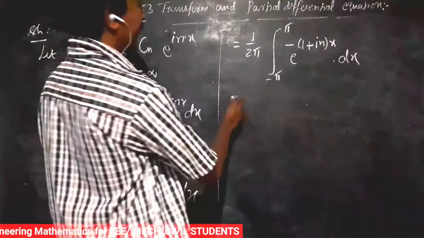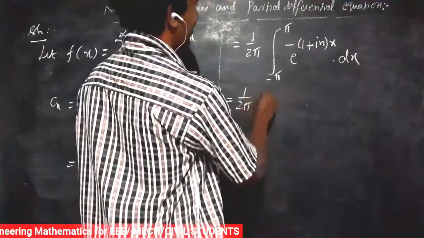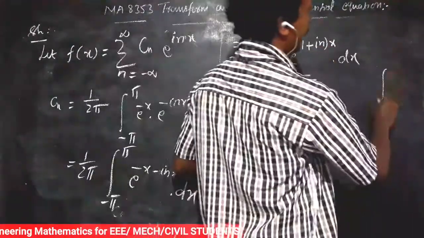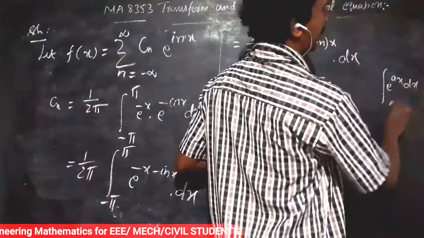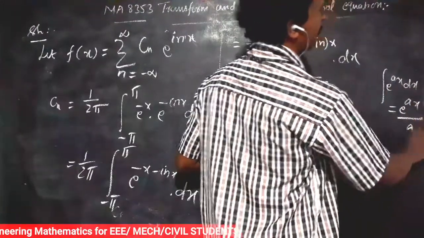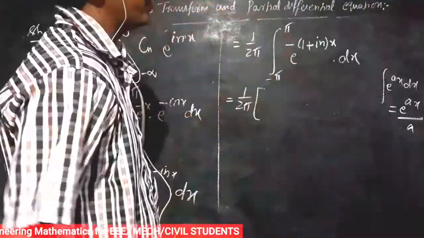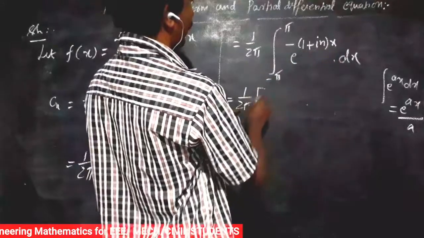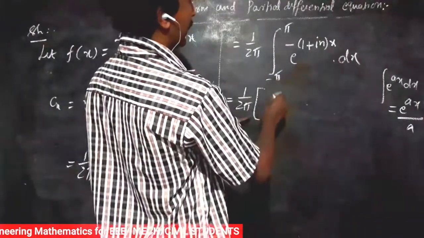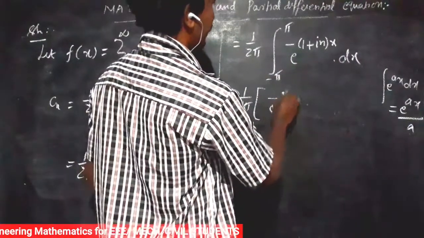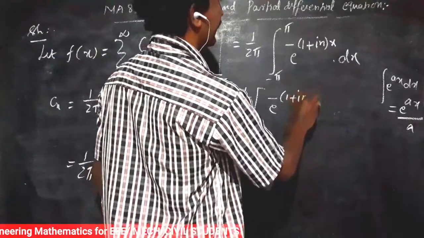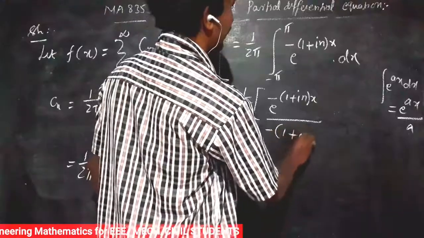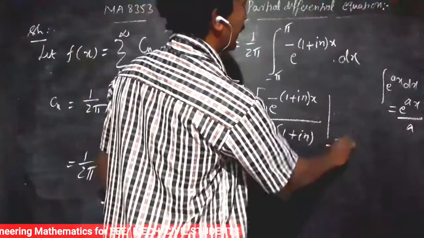So that is 1 by 2 pi, and this is of the form e power ax. What is the integral of e power ax dx? It is e power ax by a, where a is a constant. Here the constant is minus of 1 plus i n. So this is 1 by 2 pi times e power minus of 1 plus i n x, divided by minus of 1 plus i n, from minus pi to plus pi.